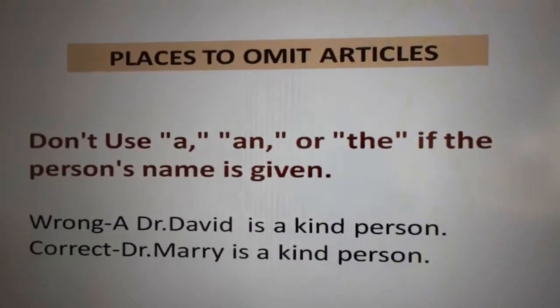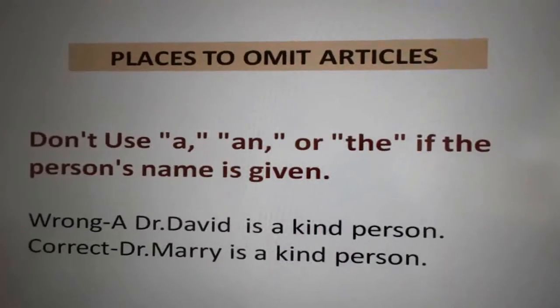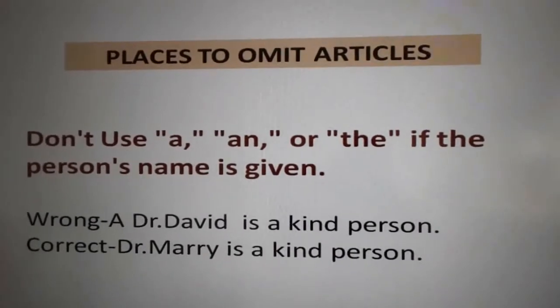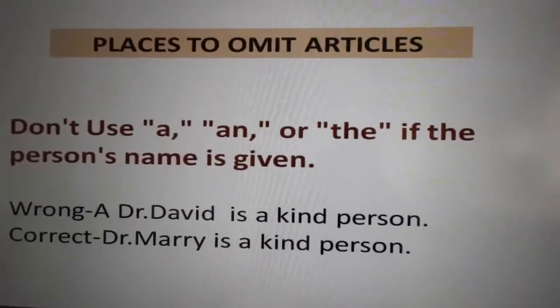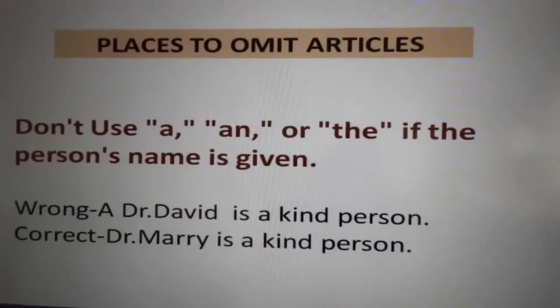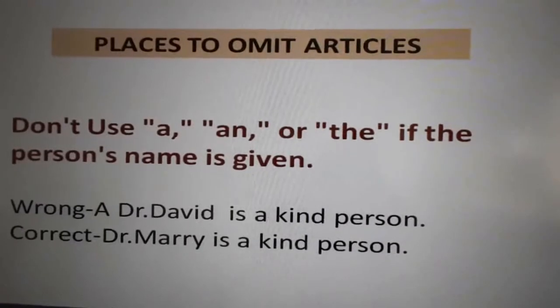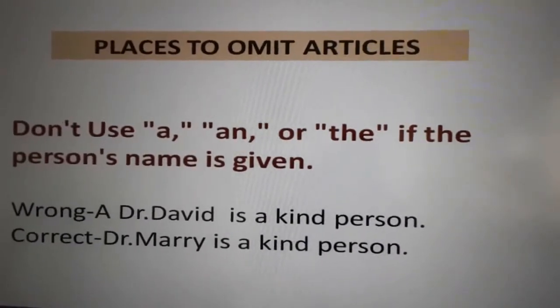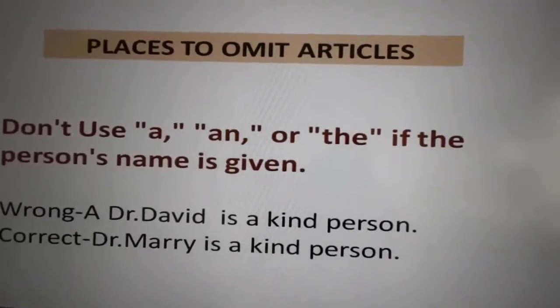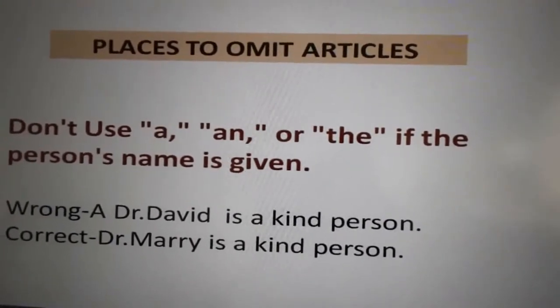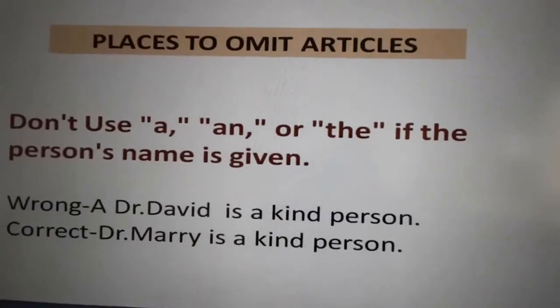We can't use the articles at all places. Now we can see where to omit the articles. Don't use a, an or the if a person's name is given. A David is a kind person is wrong. Dr. David is a kind person, that is right.